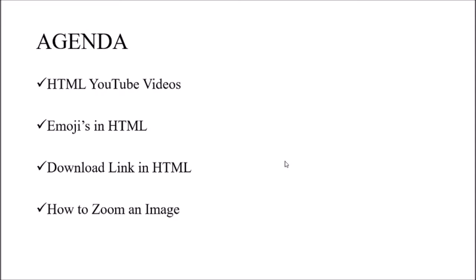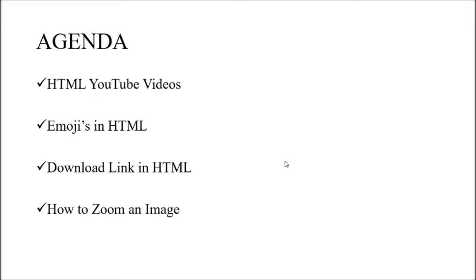Then the last topic is about how to zoom an image. What is zoom? The term itself defines what it is. If you insert an image in your website and do not specify any height and width, it will show the actual size of the image. If you want to set a specific width and height, that is also possible.